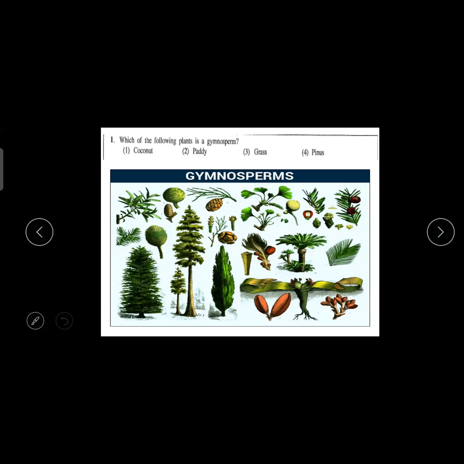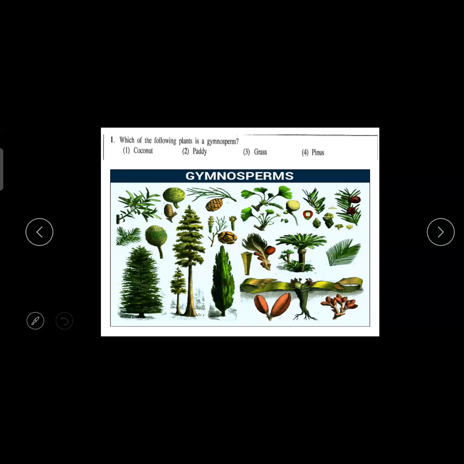So you all can see coconut tree, it is a monocot plant. It has flowers. Paddy has flowers, monocot. Grass, monocot. So all are monocot, dicot, whatever. Those are angiosperms. They have seeds, they have flowers. Therefore, the flower becomes the fruit. Therefore, the seed is inside the fruit, covered seeds.